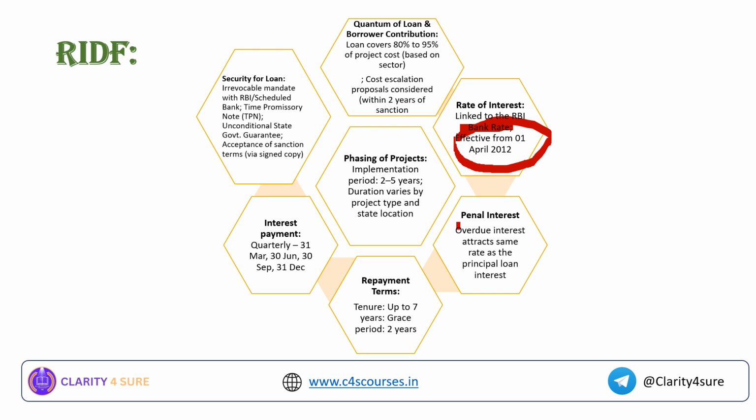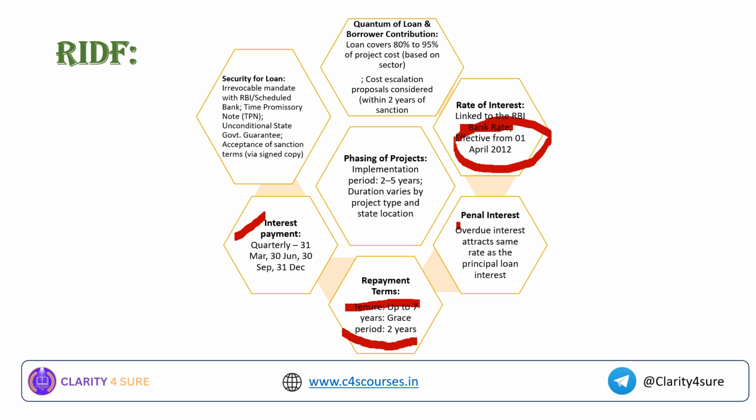Okay, so for example, if a state owned corporation is not paying the interest properly, the overdue interest for that will be at the same rate as the principal loan interest only. Okay, repayment tenure, it is up to 7 years, and we have a grace period also, because if there is any natural calamity or some kind of disturbance that is stretching the loan period, the government has given a grace period of 2 years, so it is 7 plus 2.